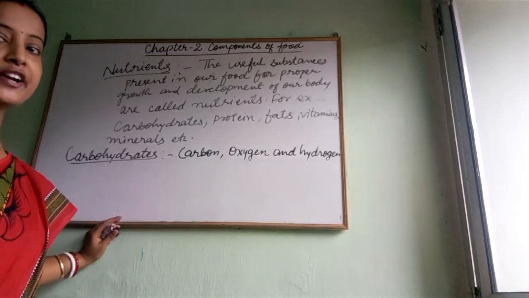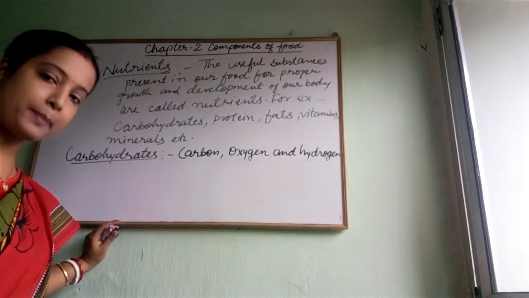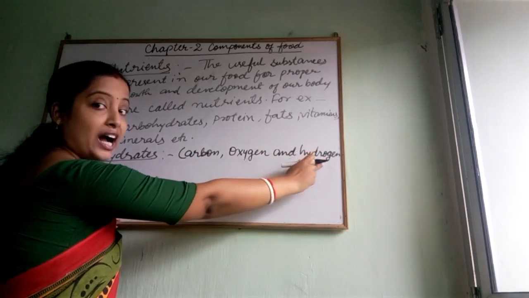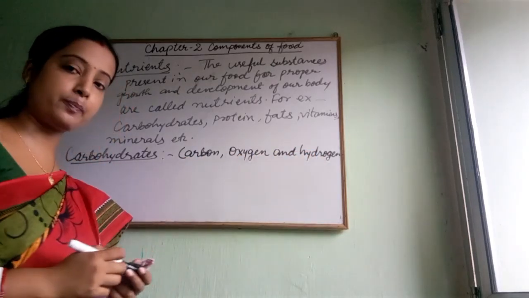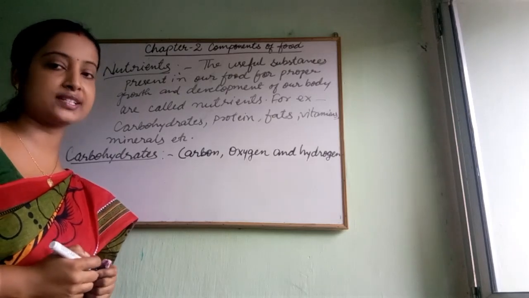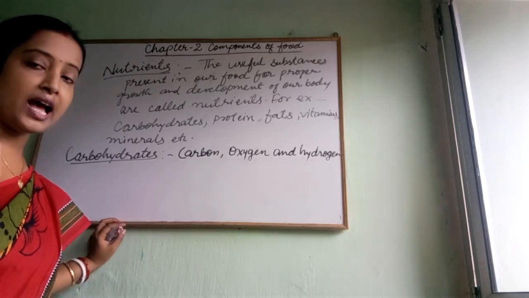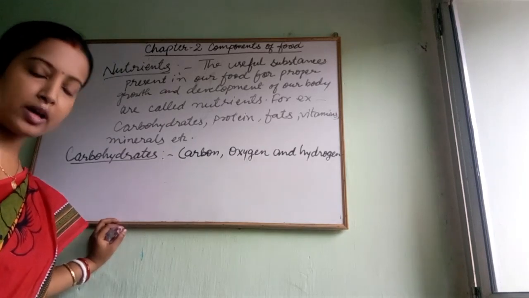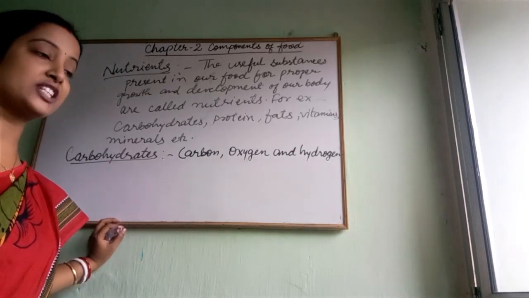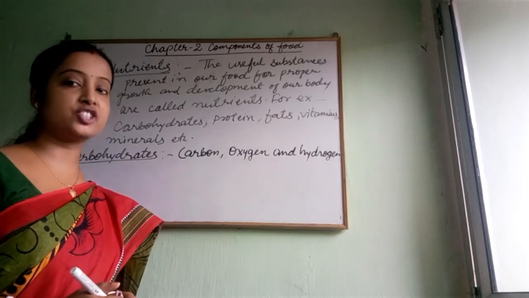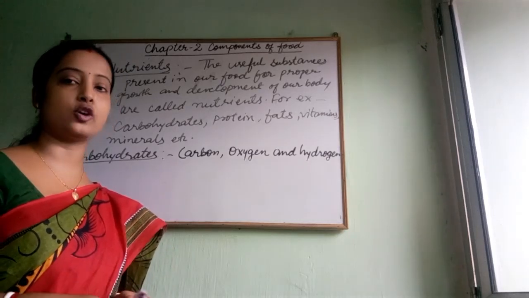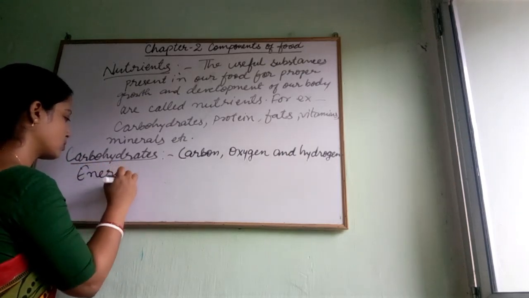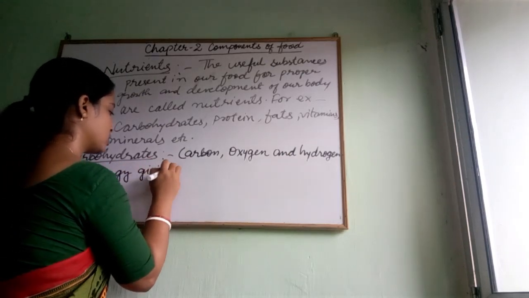Carbohydrates are the compounds made up of carbon, oxygen and hydrogen. It is the cheapest source of nutrients in our food, and we obtain lots of energy from carbohydrates. So that's why they are also called energy giving food.